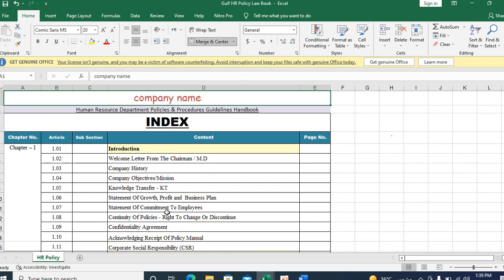So if anybody needs this policy induction, I am giving only the induction page. It will be very useful for you and your company. You can maintain it for any number of employees. It's not difficult. The main thing is that you have to give the link to all the policies, and then the subsections and articles.